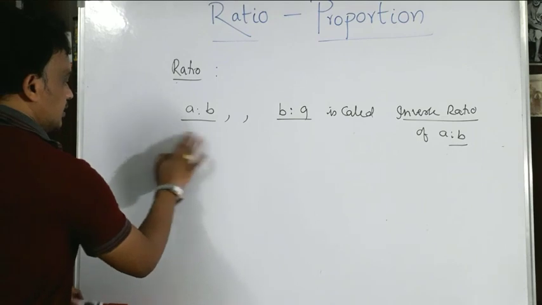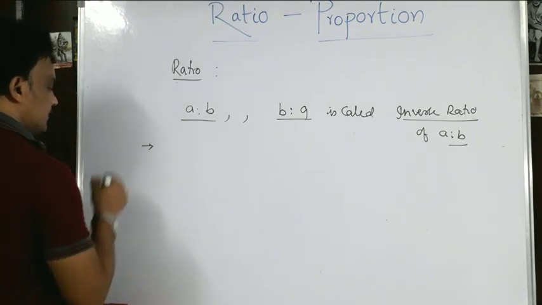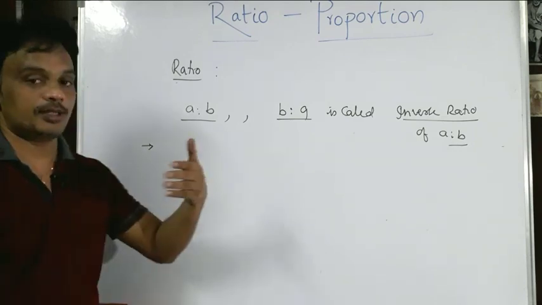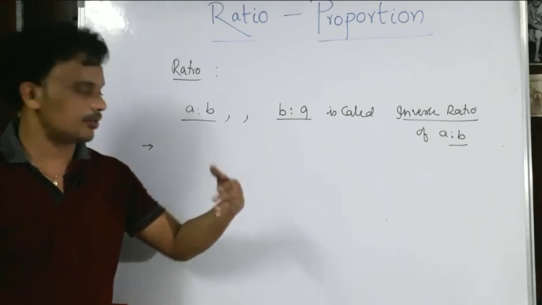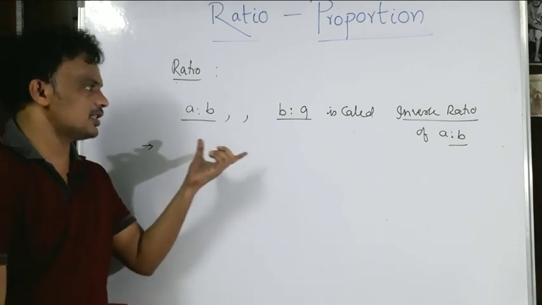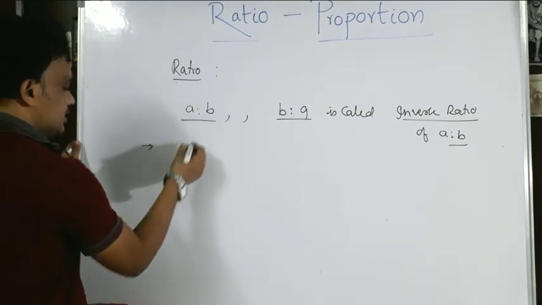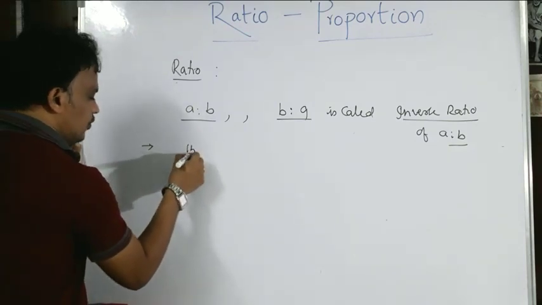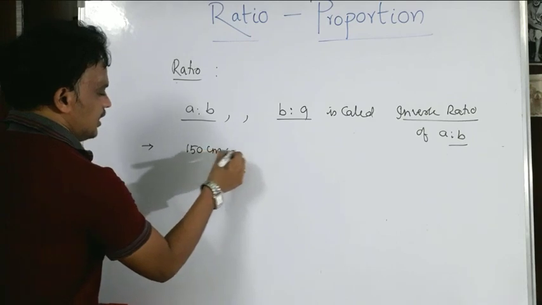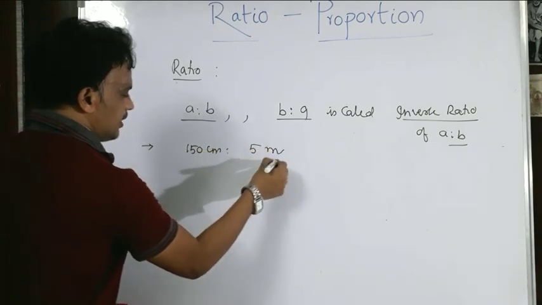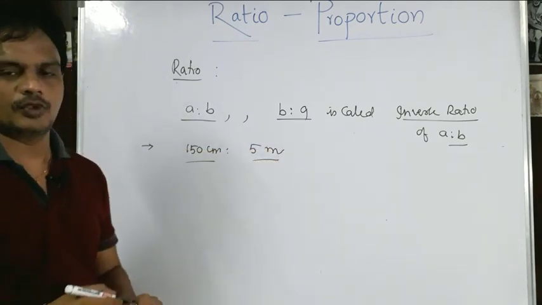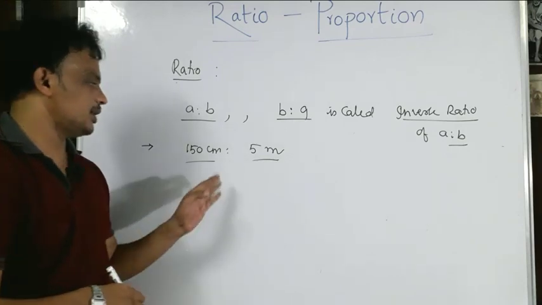One more important thing: while simplifying problems, both A and B must be of the same kind. I already mentioned this. Sometimes you may get a problem like this: 150 centimeters and 5 meters. What is the ratio of 150 centimeters to 5 meters?